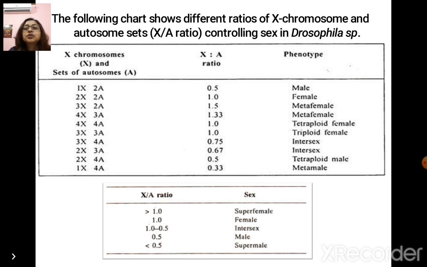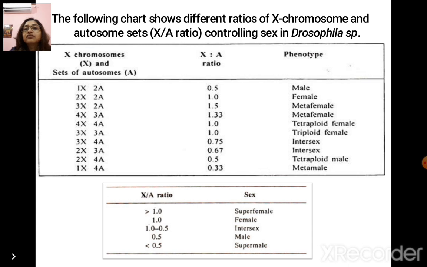Two X's with two sets of autosomes, the ratio is 1, will give rise to a female. More than 1 gives rise to a meta-female condition. 3X to 2A and 4X to 3A have ratios of 1.5 and 1.33, which give rise to meta-females.